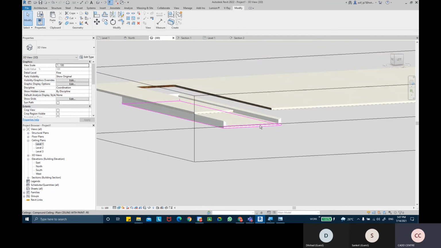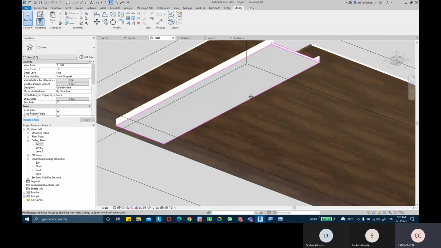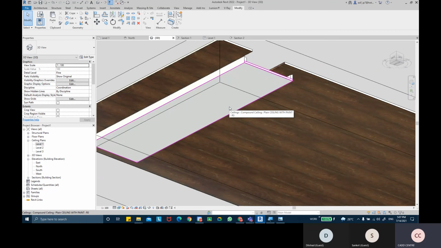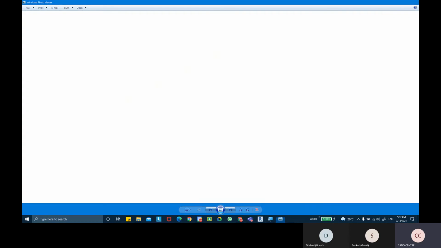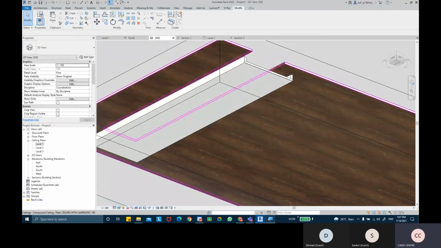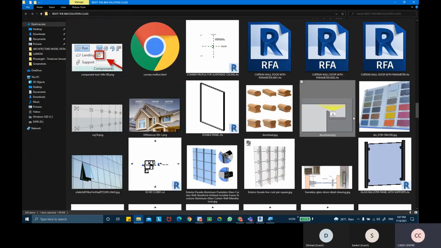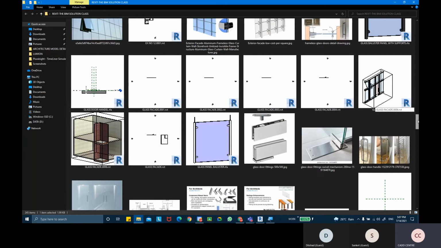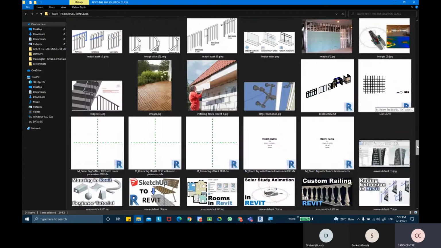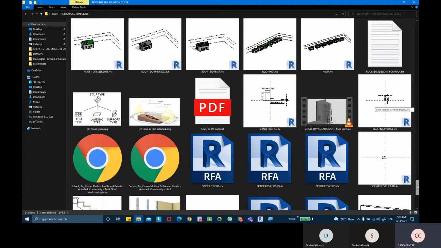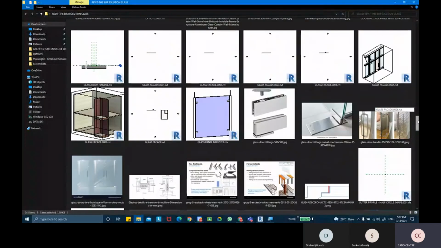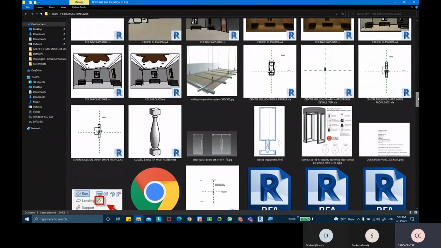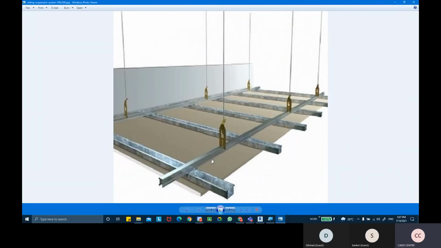So that's how you can create at least the basics of the false ceilings. The next important thing in the false ceiling is that we create these channels actually. Where are they gone? Oh, here we are.